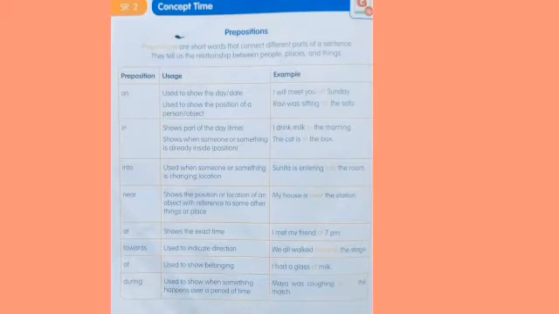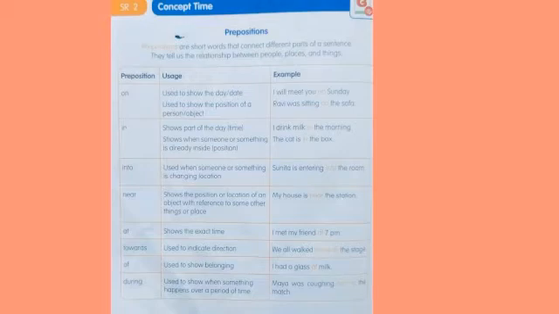Next, "in" shows when someone or something is already inside. See, in the second picture we see, where is the pen? The pen is in the box, right? Where is it? In the box. Here they gave the example: the cat is in the box. It shows someone or something is already inside, right?